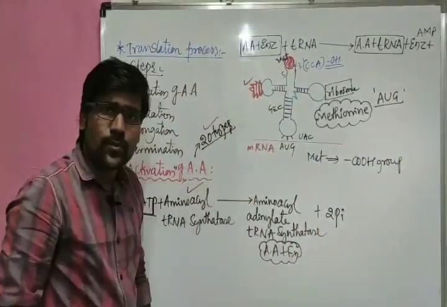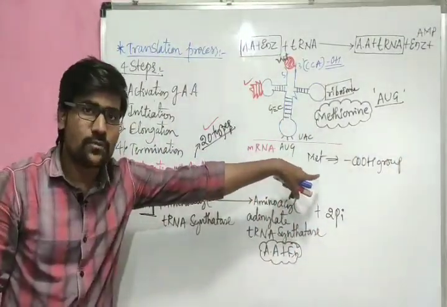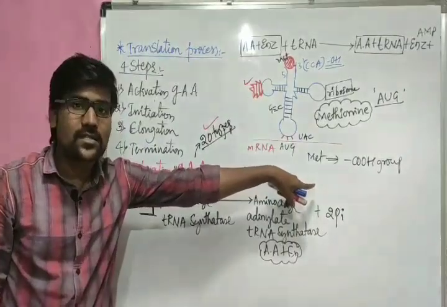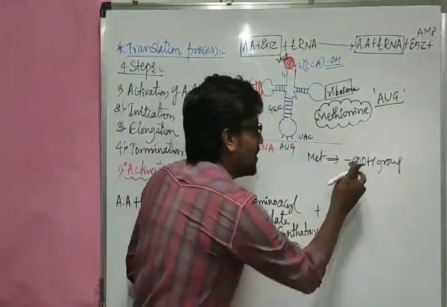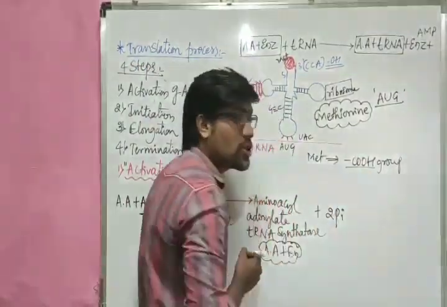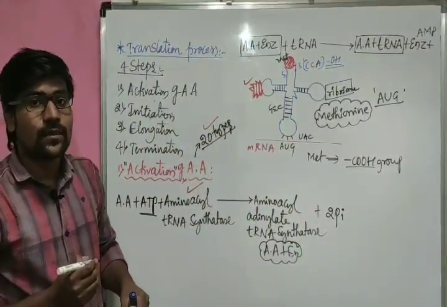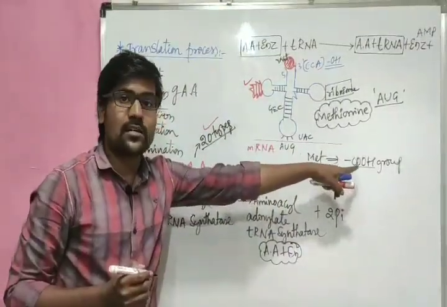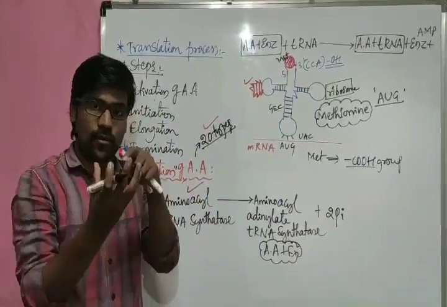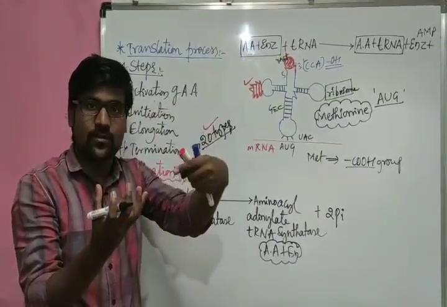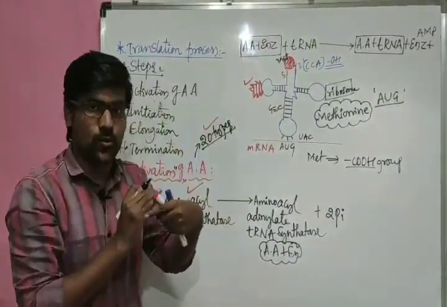What is that COOH group? Methionine is an amino acid, and amino acids compulsorily have a COOH group, the carboxylic functional group. That carboxylic group should be free for attaching with another molecule.